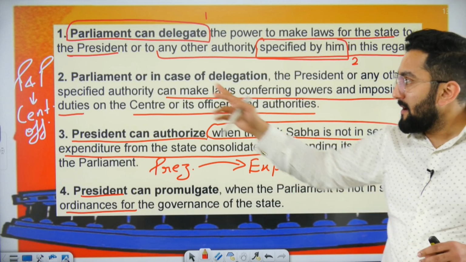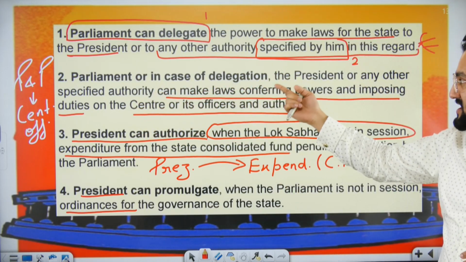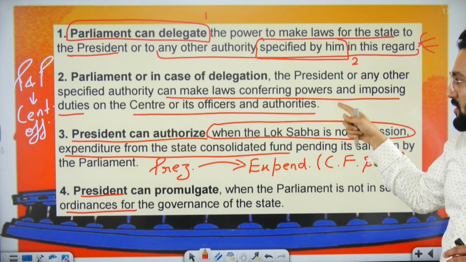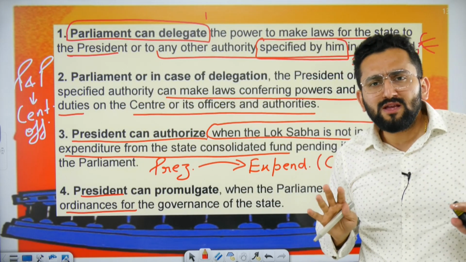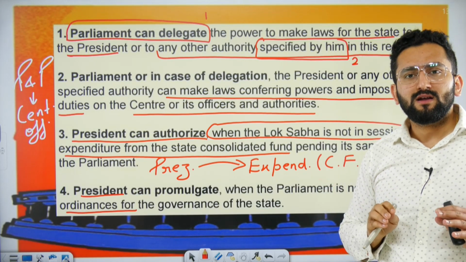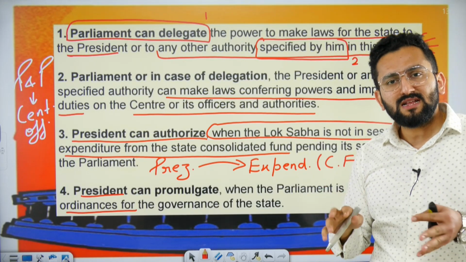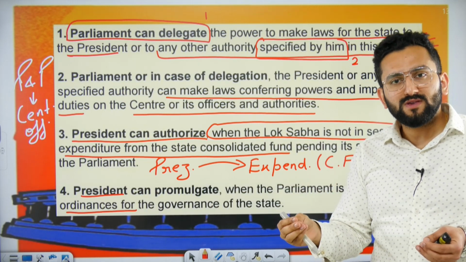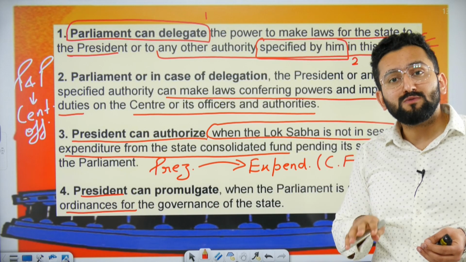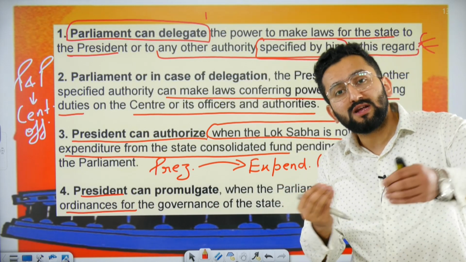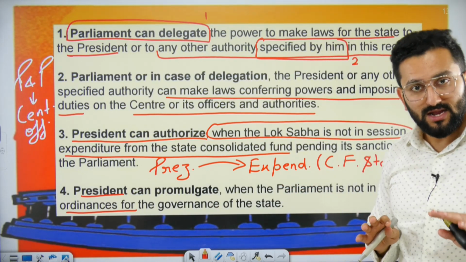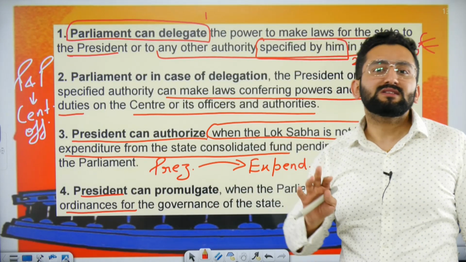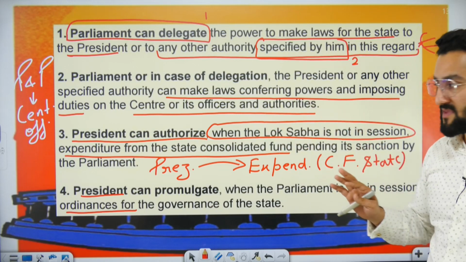Okay. Parliament, or in case of delegation, the President or any authority can make laws conferring power or imposing duties. So simply you can consider that with respect to maintaining law and order, with respect to achieving the desired outcomes, now duties and responsibilities and powers can also be given to central government officers. That even though you are a central government officer, but now you have to take care of these functions for the state government. So this can also be done.